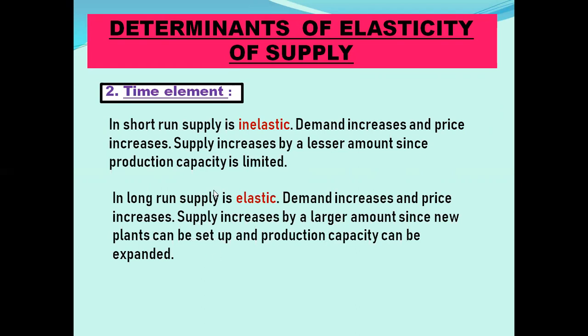And in the long run, supply is elastic, because when there is an increase in price, supply increases by a larger amount, since new plants can be set up, production capacity can be expanded by hiring new laborers, by setting up new factories. That's why supply increases by a larger amount in the long run when the price increases.